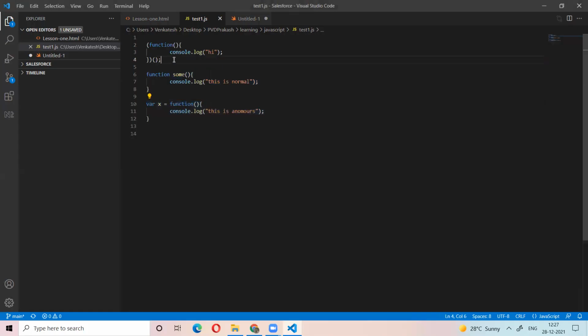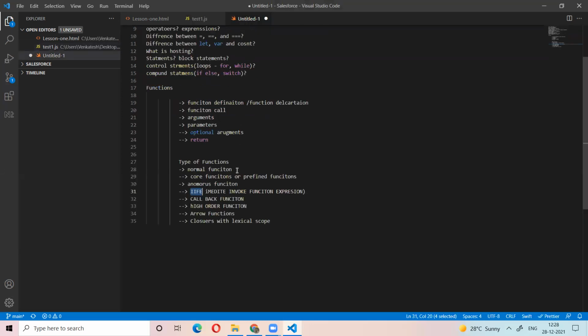Okay, this is the IIFE. People understand the function which will be called immediately after definition. But this sum function and this anonymous function, whenever we call them, only then will they run.